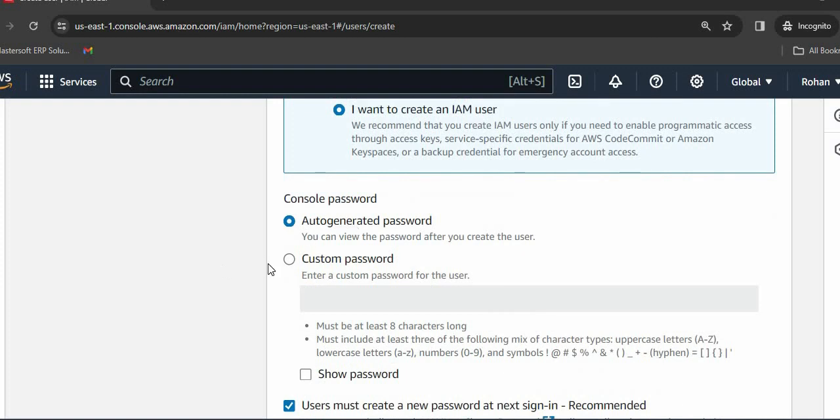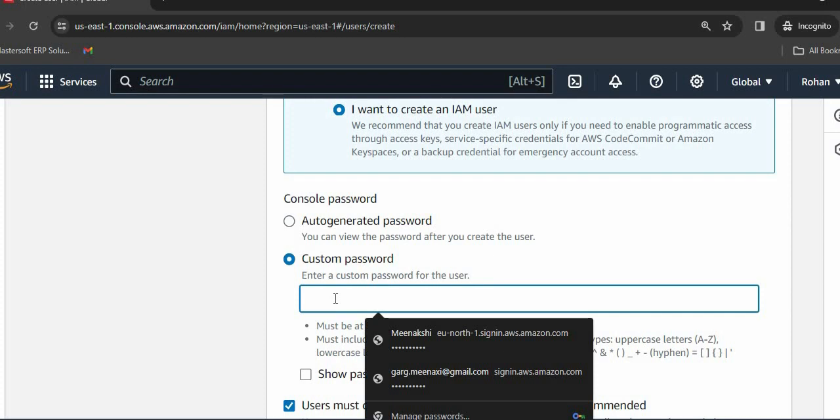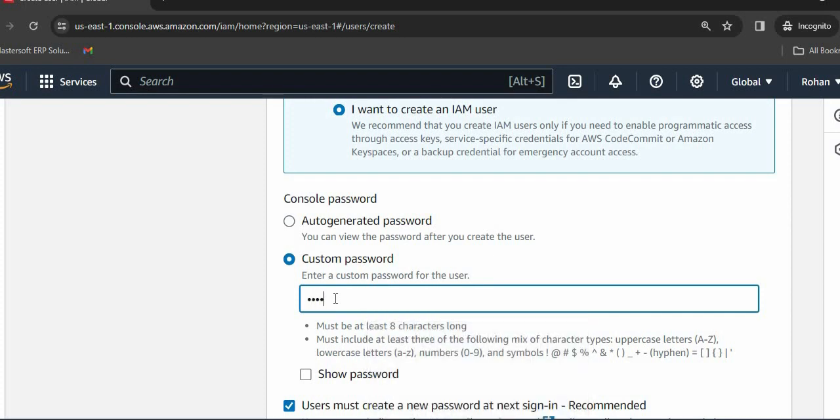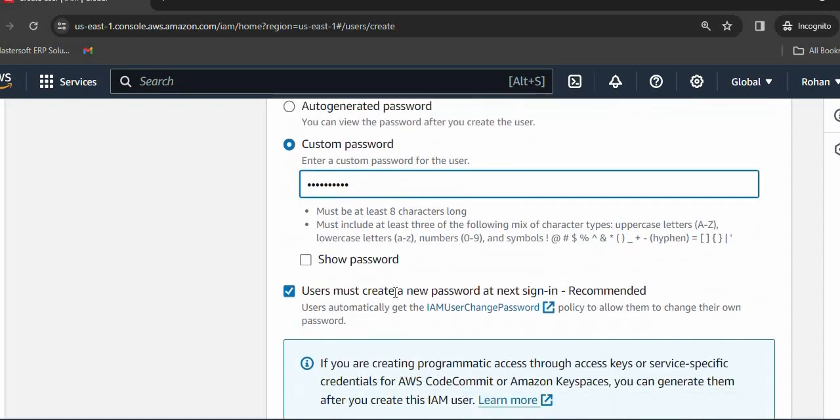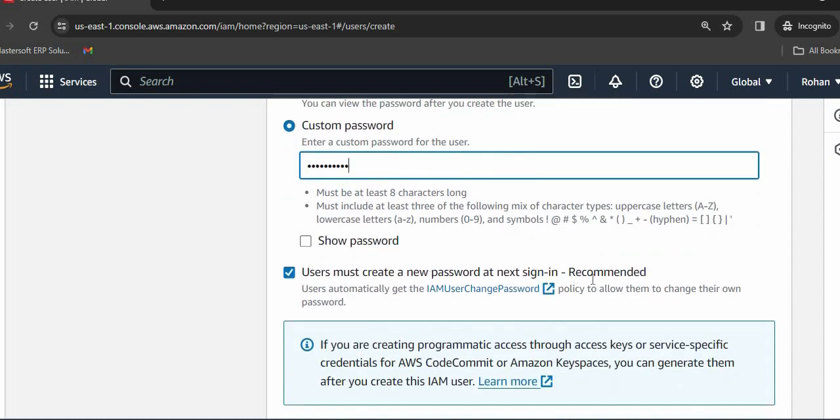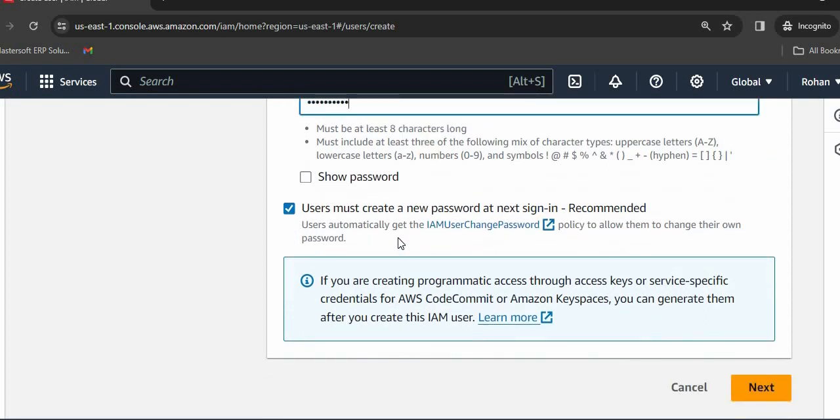Then we can choose the auto generated password also, but currently I am using a custom password. And user must create a new password at sign in is recommended. So we are giving this user the authority to create a new password when he or she signs in.